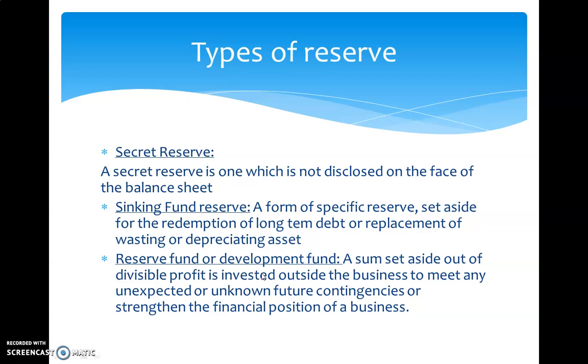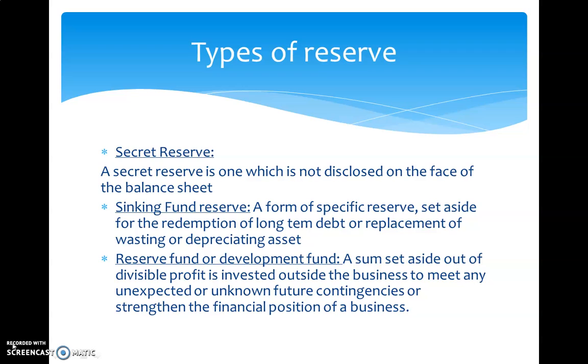Next, secret reserve. A secret reserve is one which is not disclosed on the face of the balance sheet. They are not known to the outside stakeholders and hence are called secret reserves. Creation of such a reserve is justifiable only up to reasonable limits.